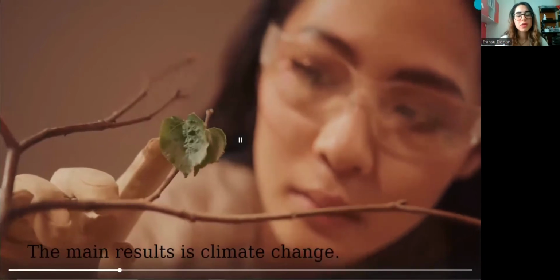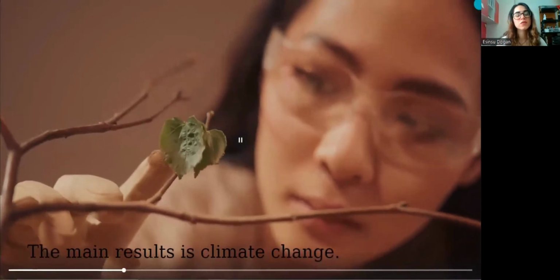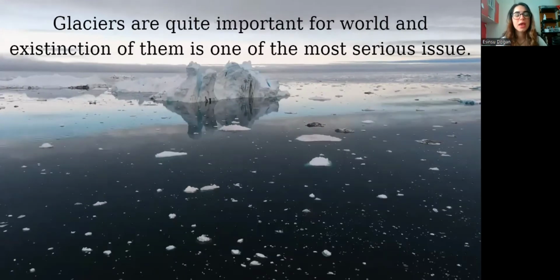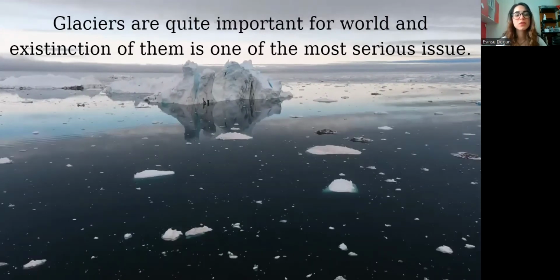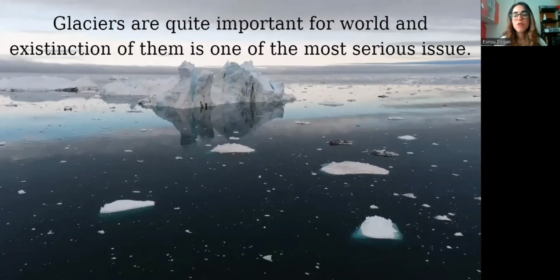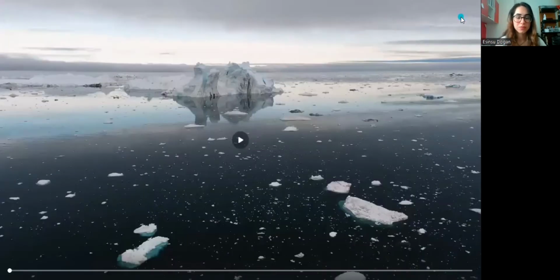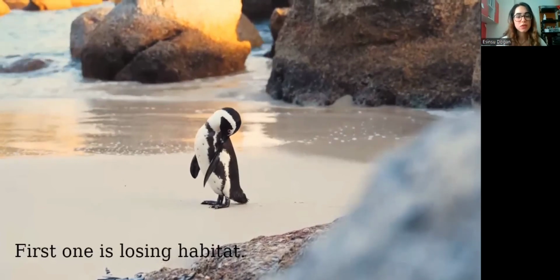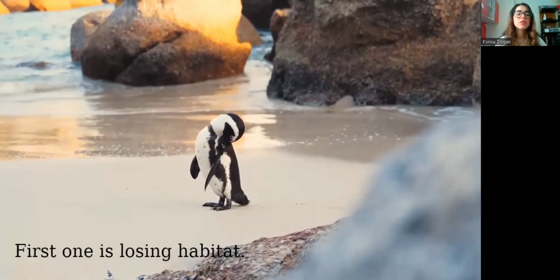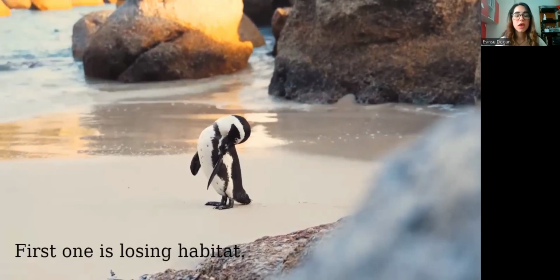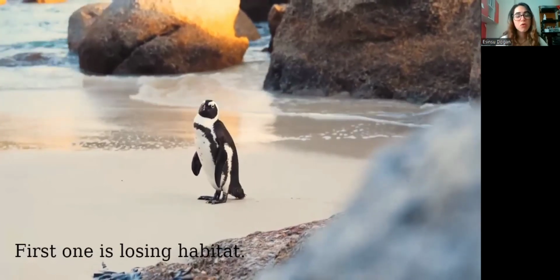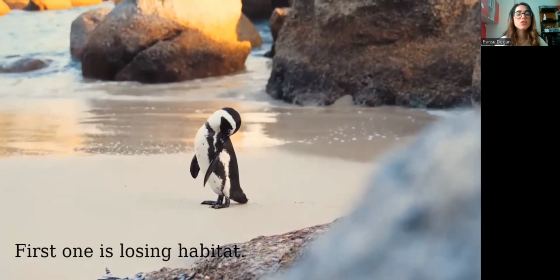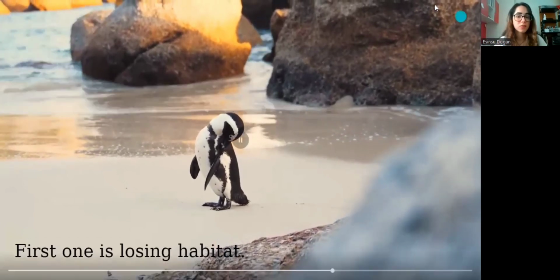For example, melting of glaciers. Glaciers are quite important for the world, and their extinction is one of the most serious issues. Melting of glaciers brings three essential dangers. First one is losing habitats. Glaciers are habitat for some animals, and if they disappear, these animals cannot live. Some of them immigrate, and some of them might die. However, immigrants might not be able to adapt there or might cause danger for the native animals.